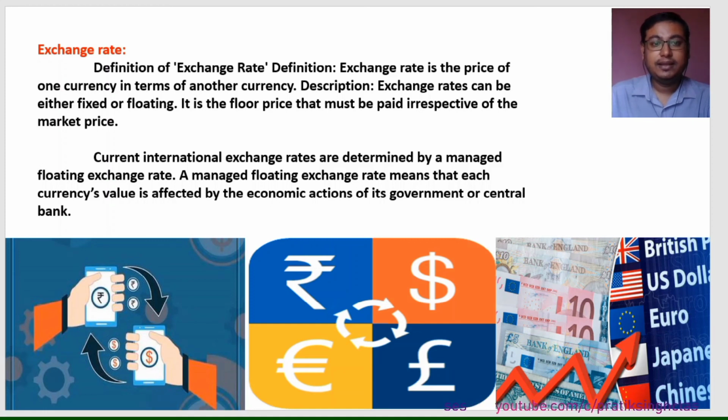A managed floating exchange rate means that each currency's value is affected by the economic actions of its government or central bank. That means whatever decisions the government makes, whether it is a civil decision, an international relations decision, or a war decision, everything determines what the currency rate of that particular country may be.